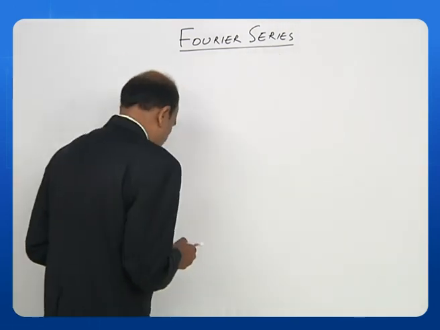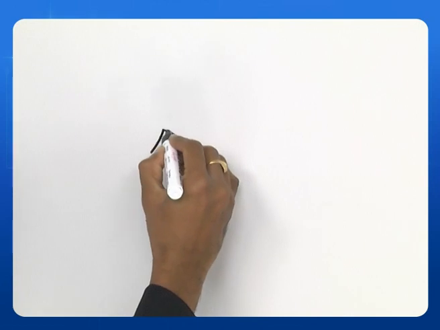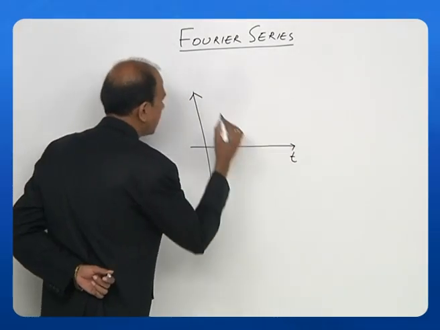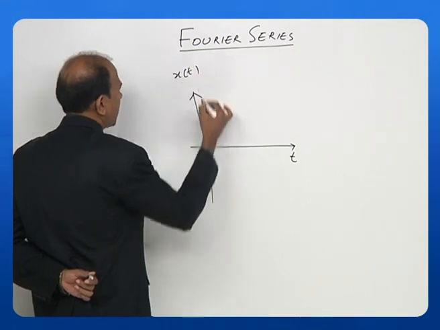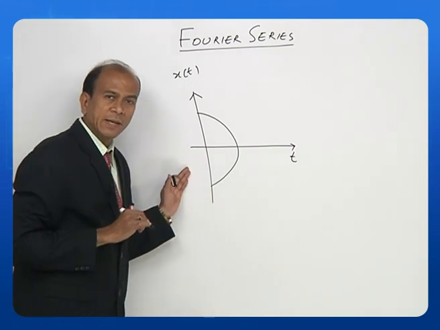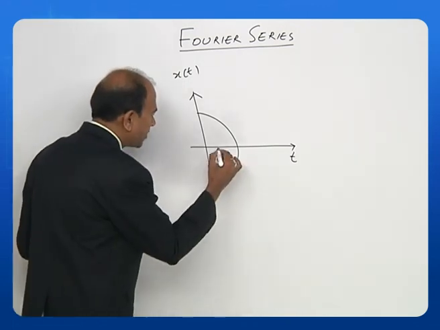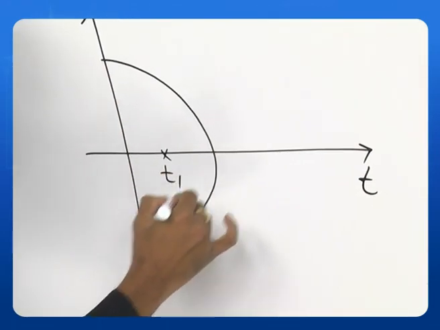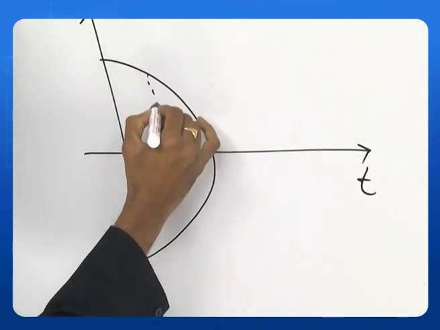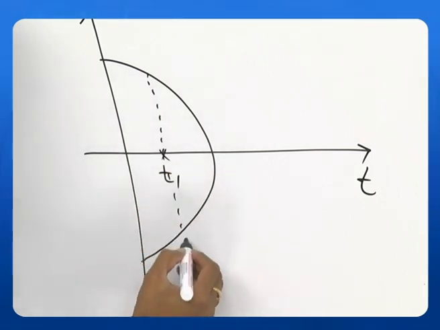Okay, now let us take a function like this. This is t, this is x of t. Let us say our function is like this. Now let us take a time t1. For a time t1, there are two values that can exist here.